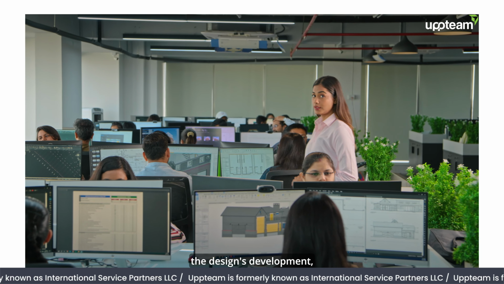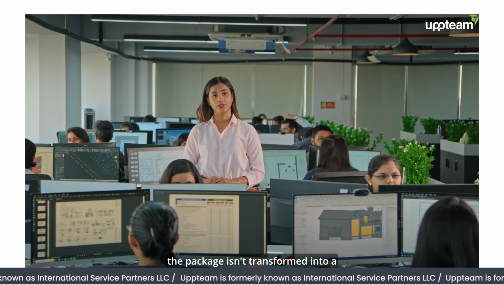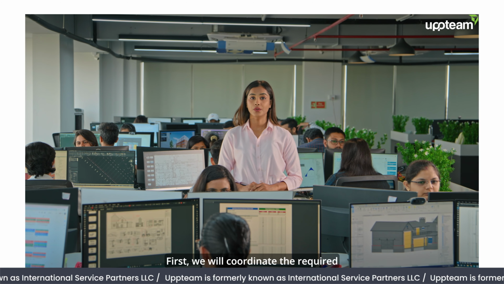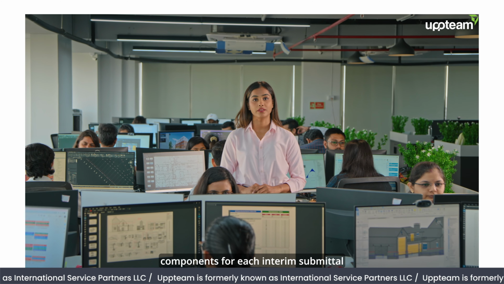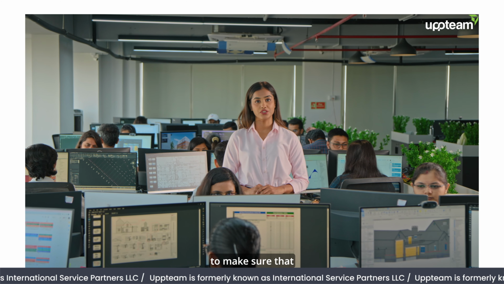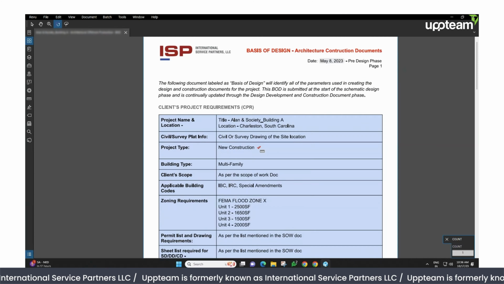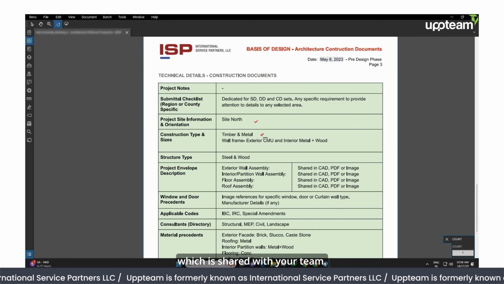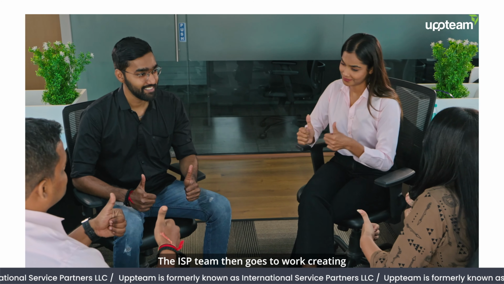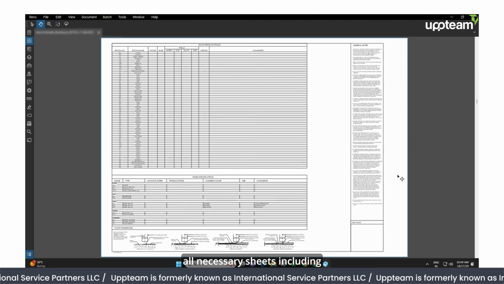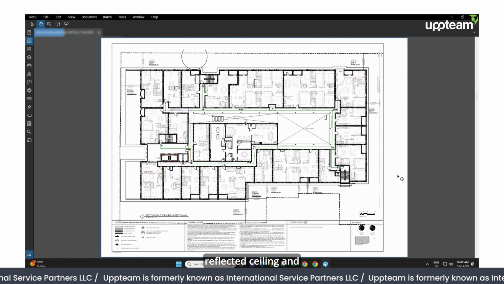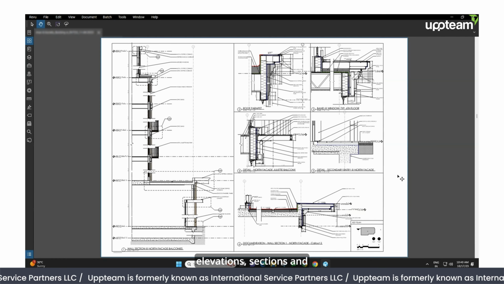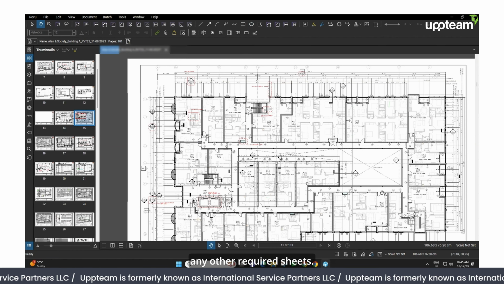Once the client approves the design development, the package is transformed into a buildable construction document set by your ISP team. First, we coordinate the required components for each interim submittal to make sure that everyone is on the same page. With the information collected, we begin keeping a basis of design document which is shared with your team. The ISP team then goes to work creating all necessary sheets including reflected ceiling and finished floor plans, life safety plans, schedules, details, elevations, sections and any other required sheets.